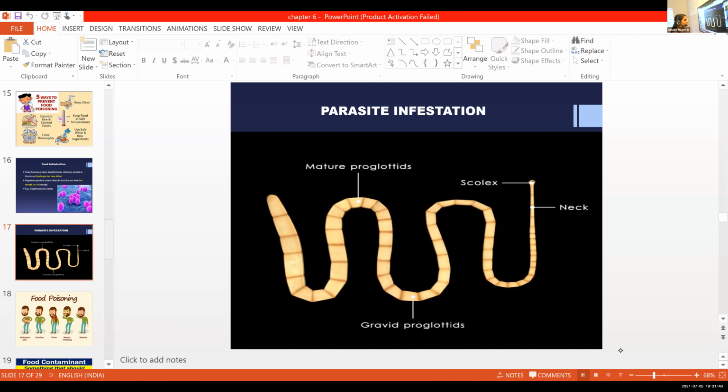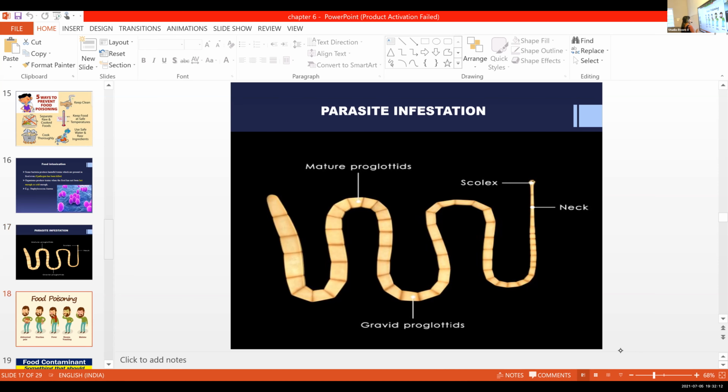That kind of organism we call a parasite. If you want, I'll give the definition for that. A parasite is an organism that lives in or on another organism. Okay, this is a picture of a tapeworm. So tapeworm is an example of parasite infestation. Clear? A spread of diseases.